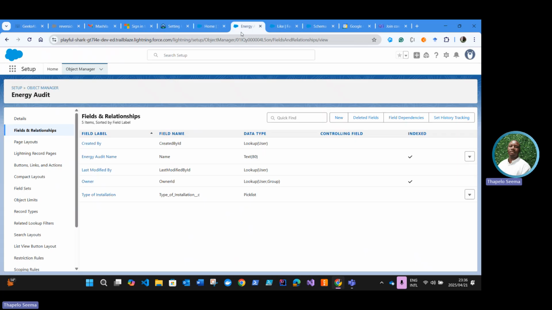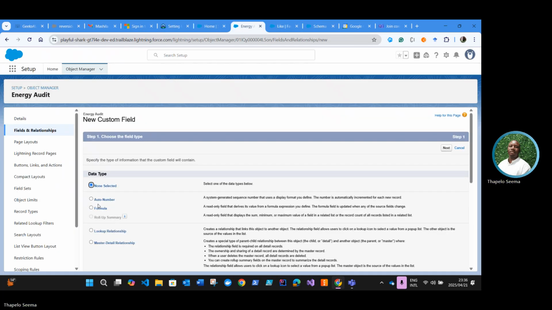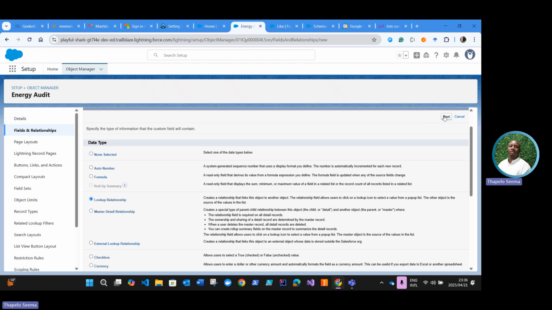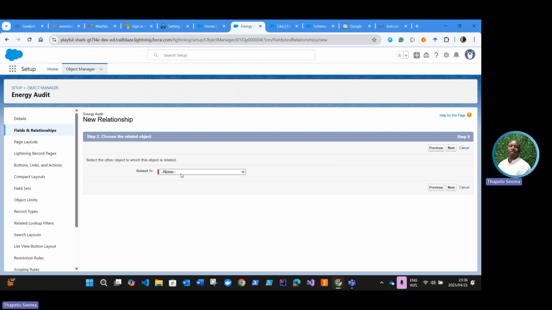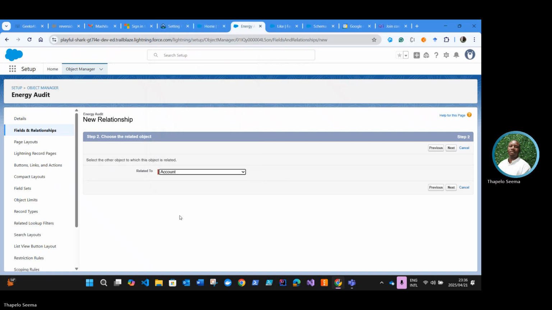Okay, so do that. Add a new lookup relationship. Next, you should pause and think about the choice of a relationship, right? Is this a good choice of relationship that they're giving us? Remember, we have major or main types of relationships, which is lookup.